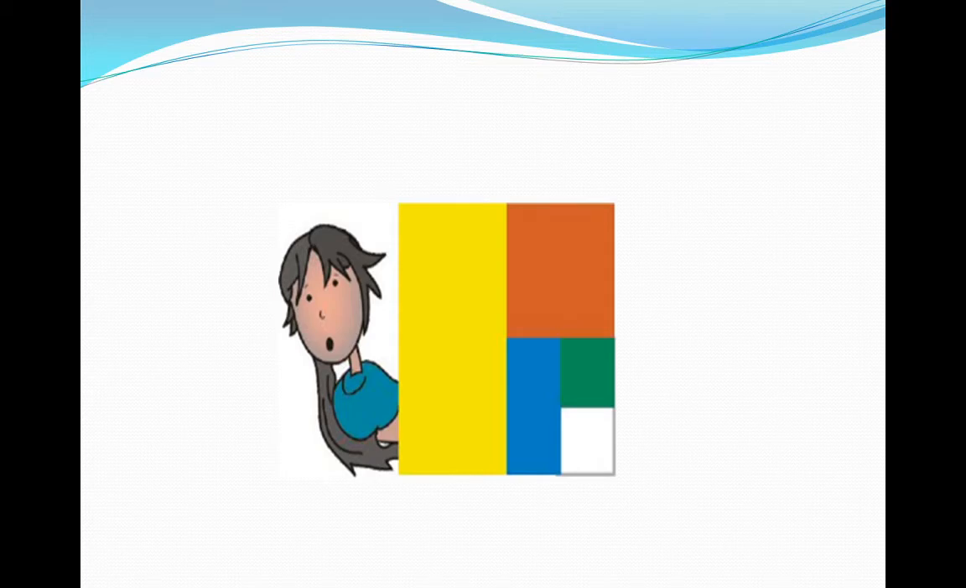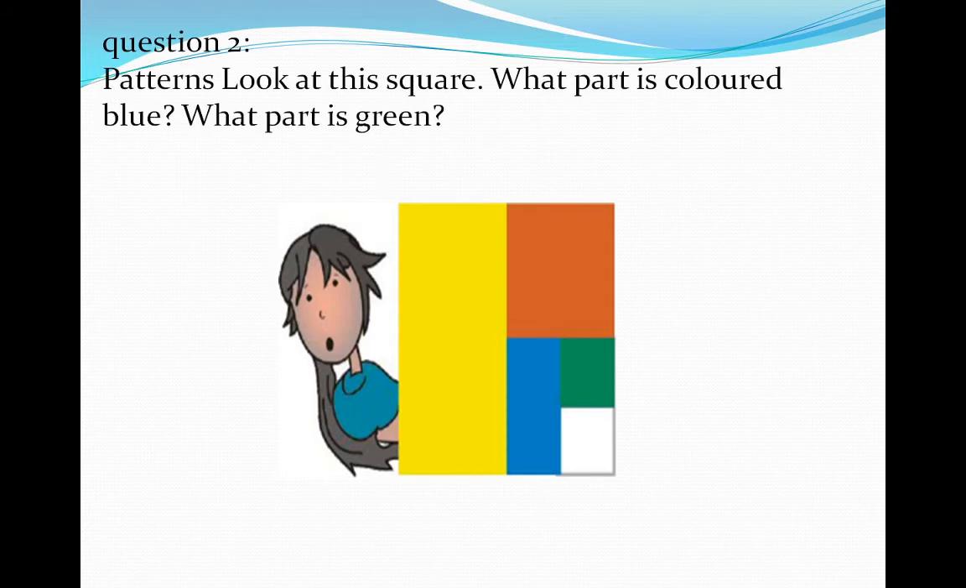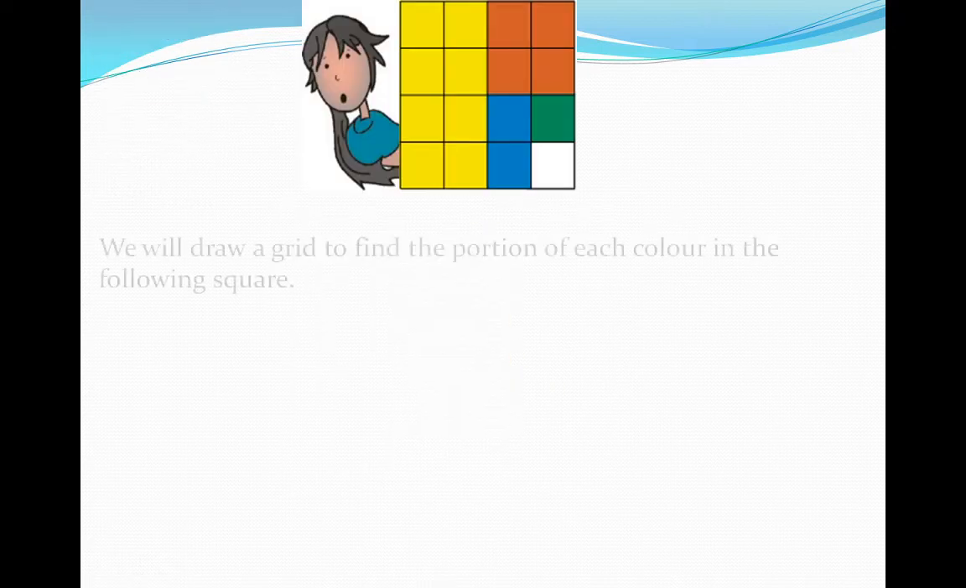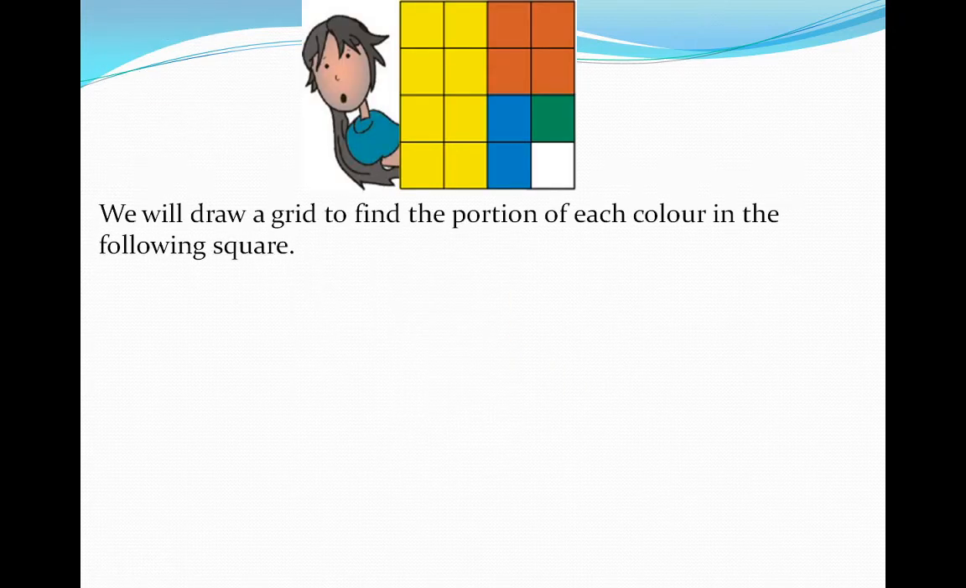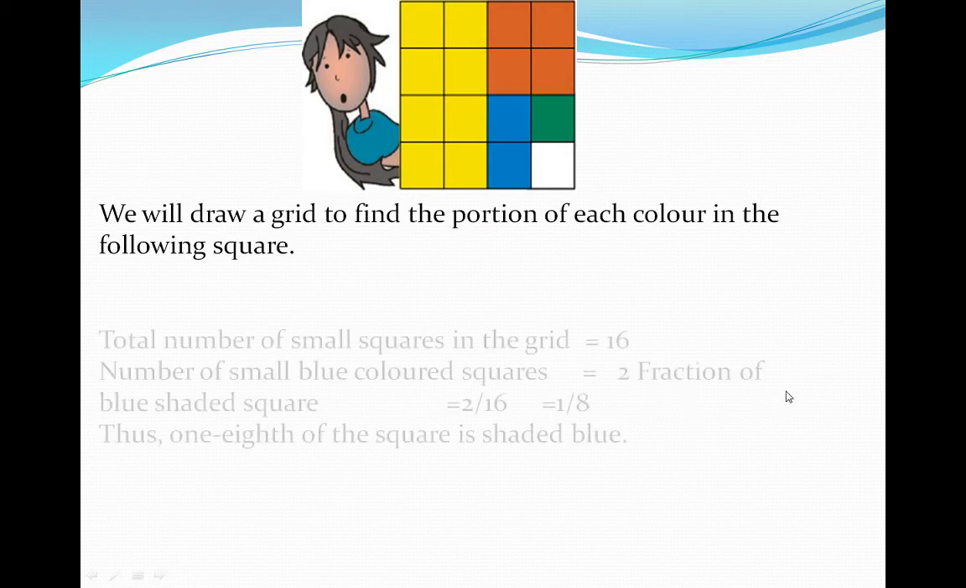Look at here this picture. Question 2. Patterns. Look at this square. What part is colored blue? What part is green? Answer. Look at here. We will draw a grid to find the portion of each color in the following square. In this way, we will draw a grid. That means we have to draw horizontal and vertical lines which will make a grid.